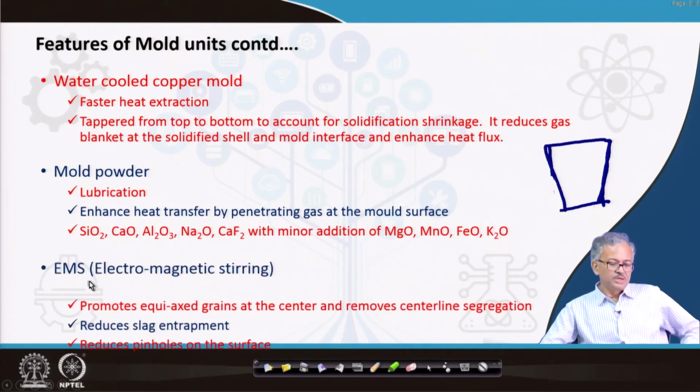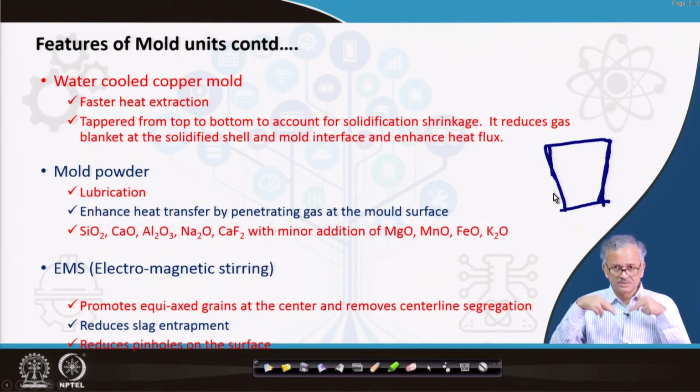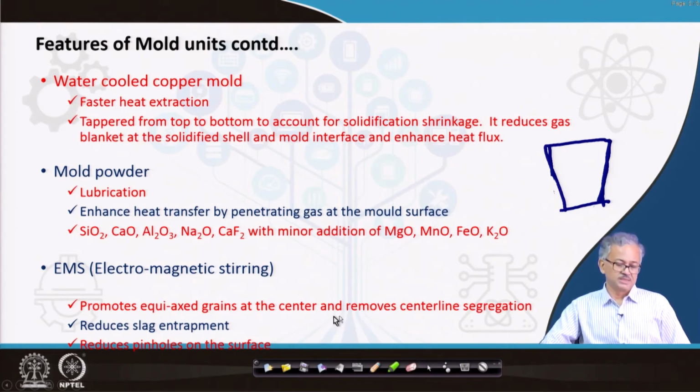So then we come to electromagnetic stirring. The mold has some electromagnetic stirring, because the liquid has to be stirred somehow. Otherwise, without electromagnetic stirring, the liquid would be in motion only because of natural convection, which is a very mild convection and sometimes not sufficient. With electromagnetic stirring, you can have sufficient stirring inside the bath. It promotes equiaxed grains at the center and removes the central line segregation. How does it promote the equiaxed grains at the center?